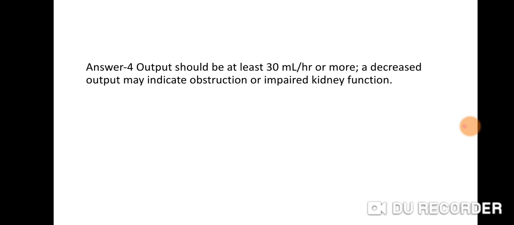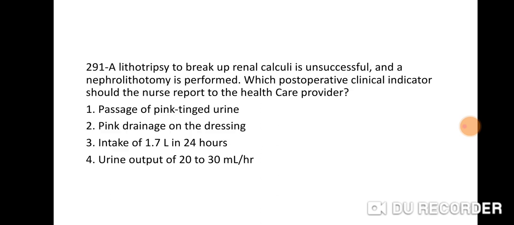Right answer is 4. Output should be at least 30 ml per hour or more. A decreased output may indicate obstruction or impaired kidney function. Okay. So right answer is 4. Urine output of 20 to 30 ml per hour. Nurse should report to the healthcare provider.